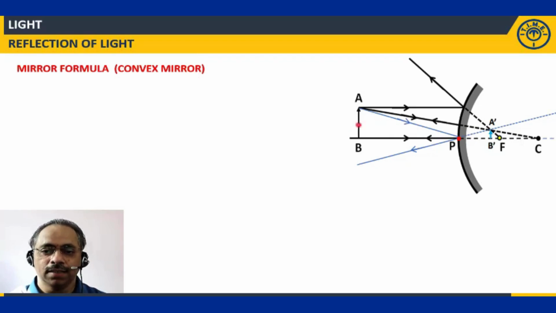I repeat again. The first pair is ABC and A dash B dash C. The second pair is ABP and A dash B dash P. If these pairs of triangles are considered, then you will be able to derive the mirror formula in the case of a convex mirror. Clear?